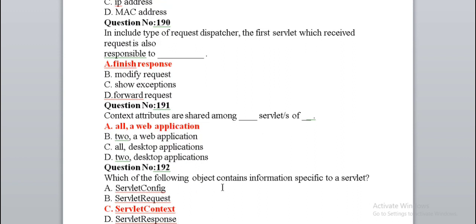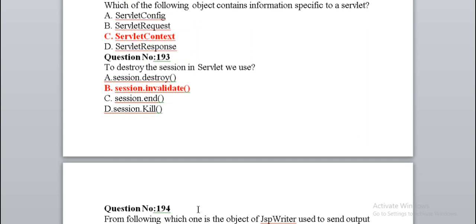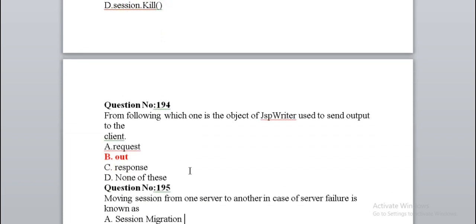Which of the following objects contains information specific to a servlet? Servlet context. To destroy a session in a servlet, we use session.invalidate. From the following, which one is the object of JspWriter and is used to send output to the client? Out.